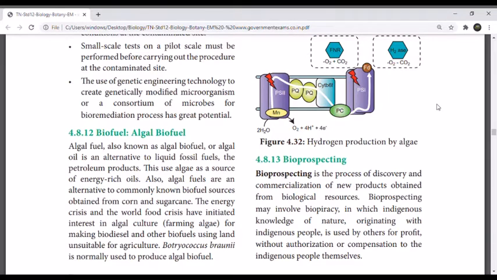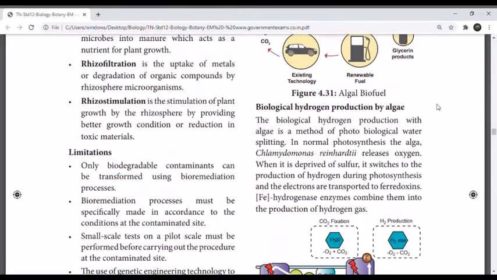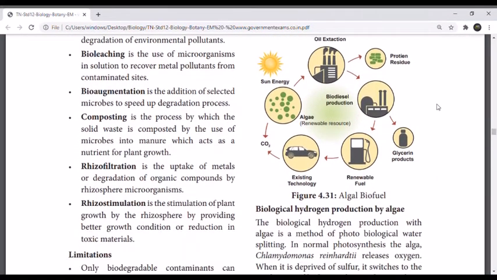An example of an alga for biofuel is Botryococcus braunii, which is normally used to produce algal biofuel. The picture is showing how biofuel is used here.